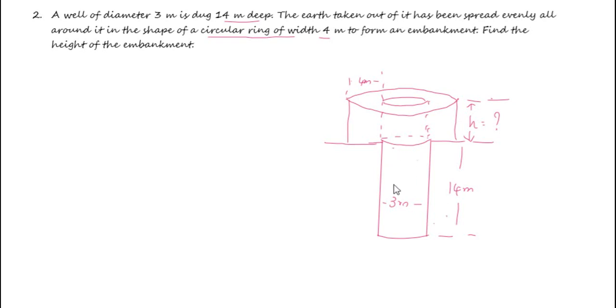Now whatever the earth taken from the well is evenly spread around the well to form an embankment, and the width of this circular ring is 4 meters. We need to find out the height of this embankment. So the total volume of the soil dug out from the well is spread around. So the volume of this embankment is equal to the volume of this well. So therefore